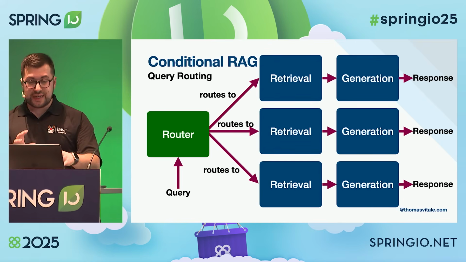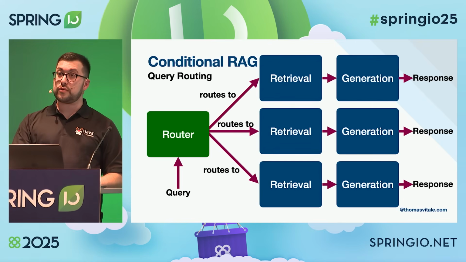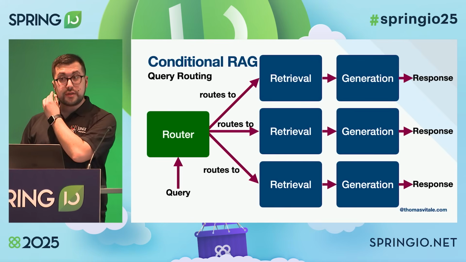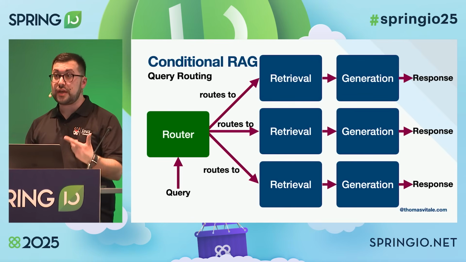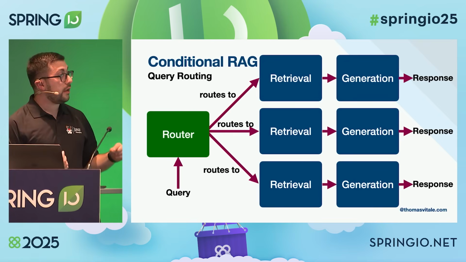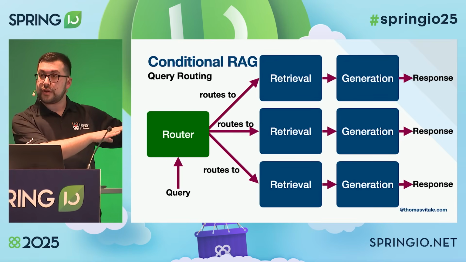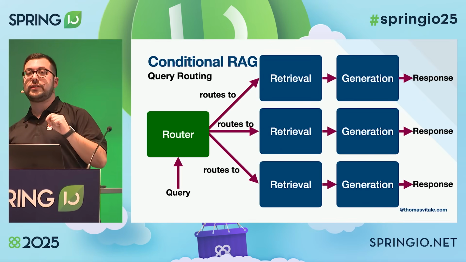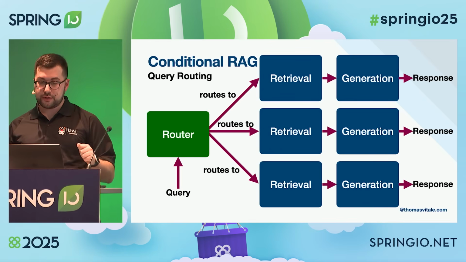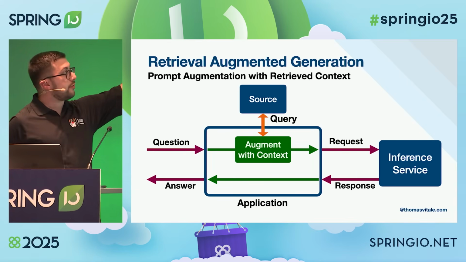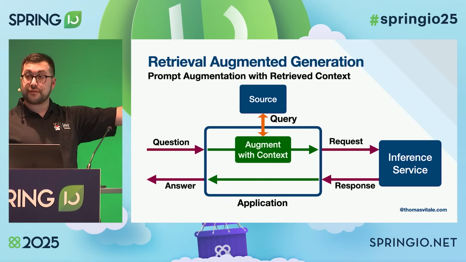Now, I can do this as a workflow, so I can build on top of what I have in the advisor, but I want to show an alternative way of doing it that leads us to a more agentic behavior. Like in this case, we have pre-made branches for each of these routes. What I want to do instead is let the chat model decide how to route a query. So this was the basic Retrieval-Augmented Generation that we have so far.